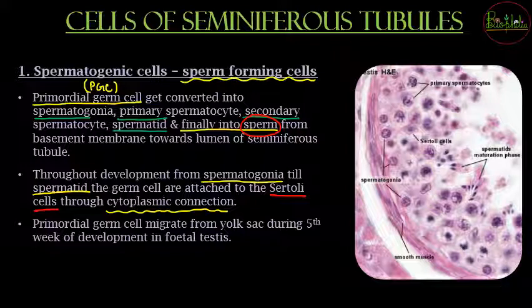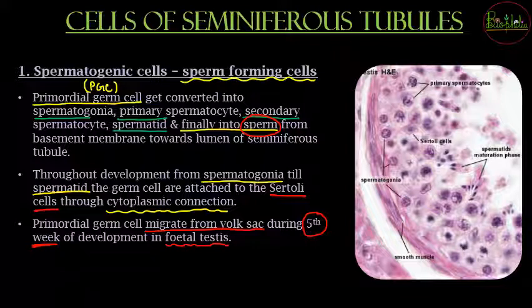Now सबसे पहले a very important question should arise to your mind कि चलो primordial germ cell से तो convert हो जाएगा up till the sperm, but from where does the primordial germ cell come into the body? So primordial germ cells जो है वो first time migrate करेंगे from the yolk sac. So yolk sac जो embryo के अंदर दिखेगा when the fertilization occurred, so embryo के साथ साथ जो yolk sac होगा, वो yolk sac से during the 5th week, okay, remember that is 5th week of development of the fetal testis, उस टाइम पे ये yolk sac से primordial germ cells migrate करेंगे and they will get accumulated, and once the puberty is onset, तब से ये primordial germ cells will start converting, will start differentiating, and then finally the sperm formation will start.